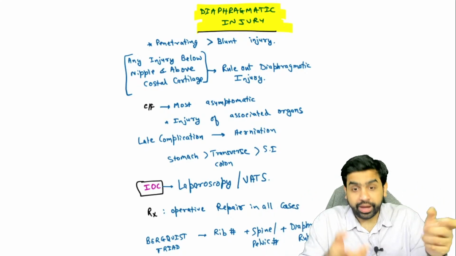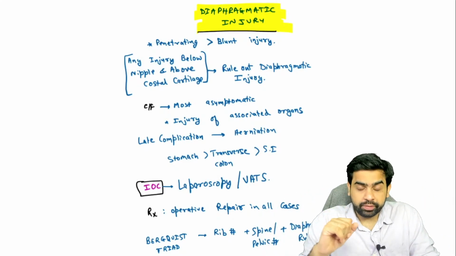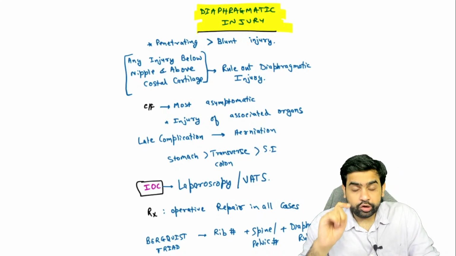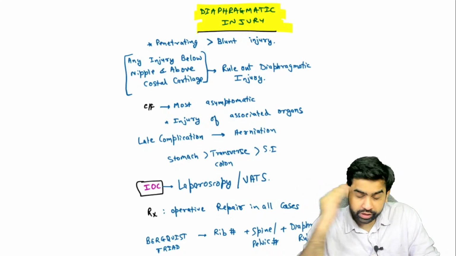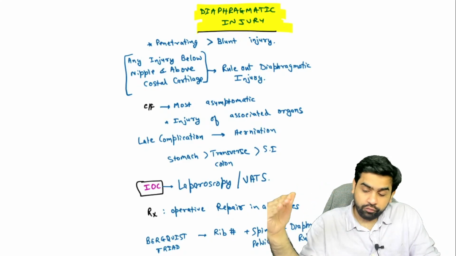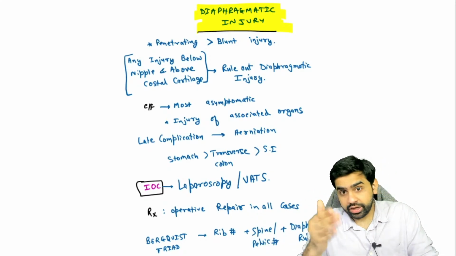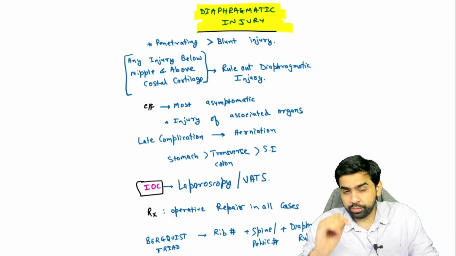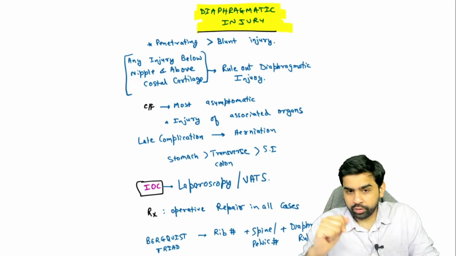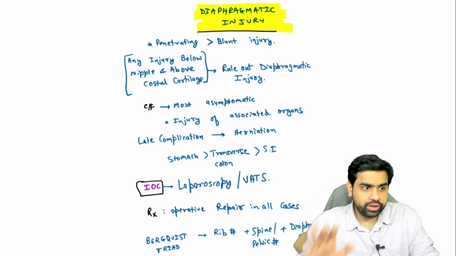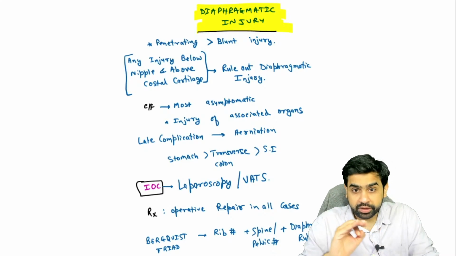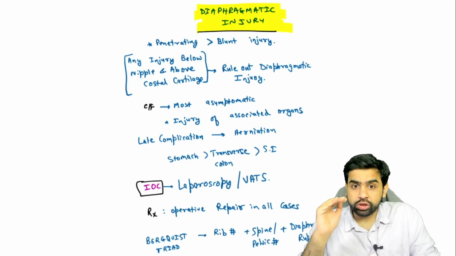In the exam, if you don't know the answer, another answer which students tend to mark is an MRI, because the radiologists always bombard our brains that for soft tissue, the investigation of choice is an MRI. Sitting in the examination hall, you will think, the diaphragm is soft tissue, MRI is in one of the options, let's mark MRI. You understand my point? That's not the correct answer. Please try to understand this point. The investigation of choice is laparoscopy.